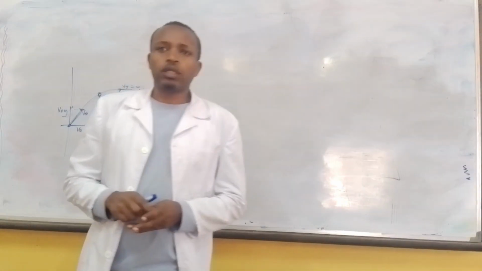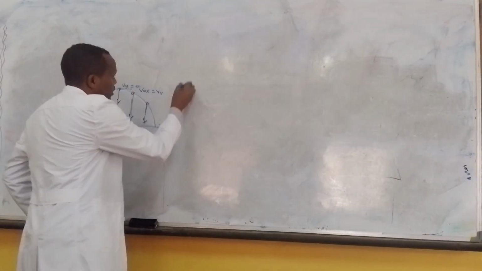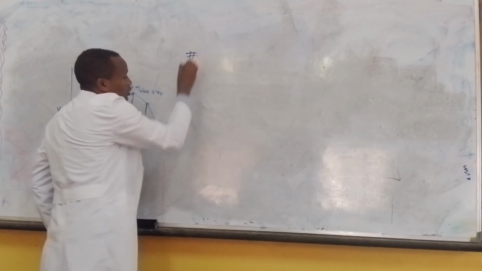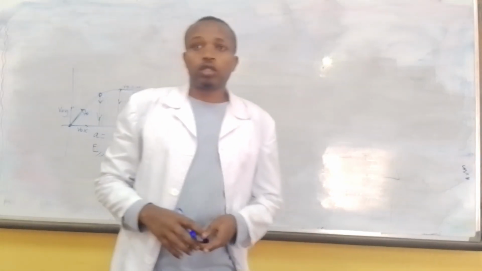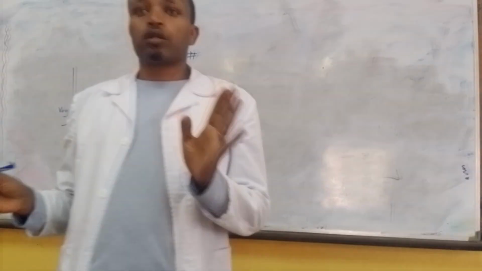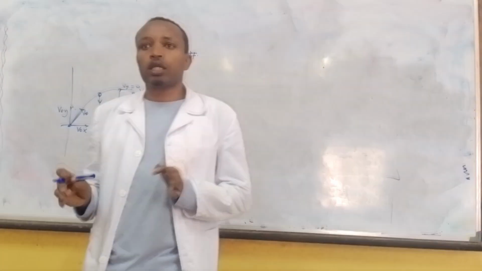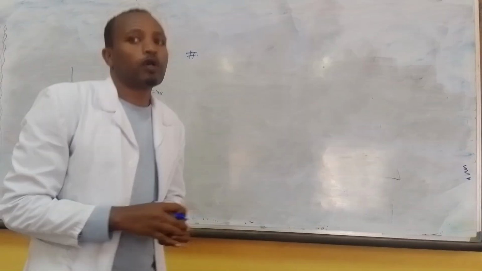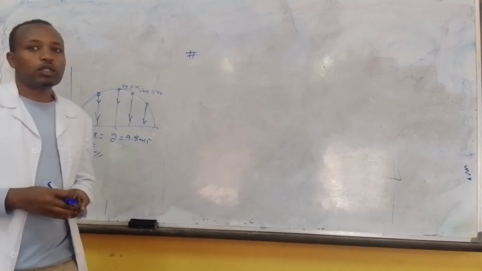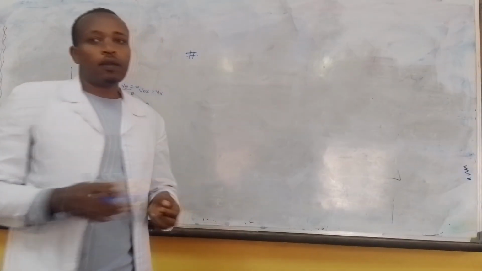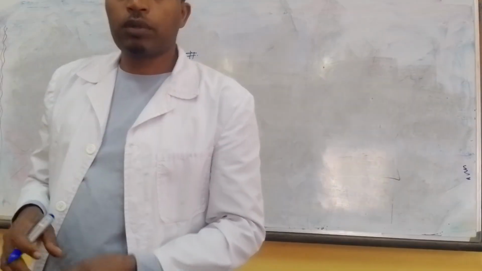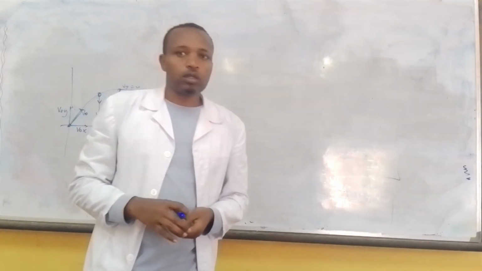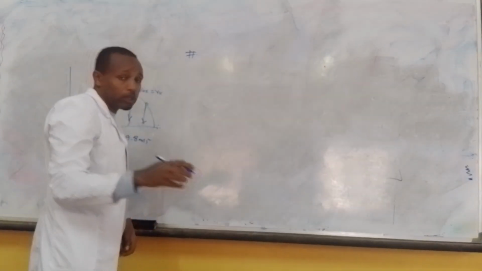Question number 3: let us calculate a range. A cannonball is fired at an angle of 45 degrees above the horizontal with an initial velocity of 30 meters per second. What is the range of the cannonball? A) 30, B) 60 meters, C) 90 meters, D) 120 meters. What is given here?